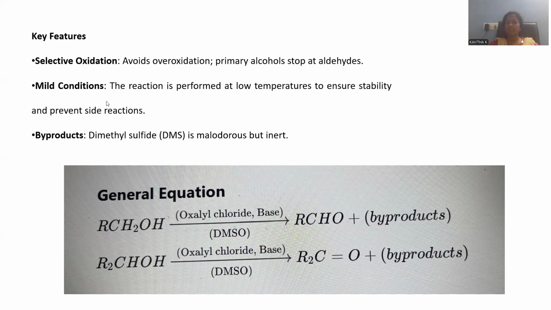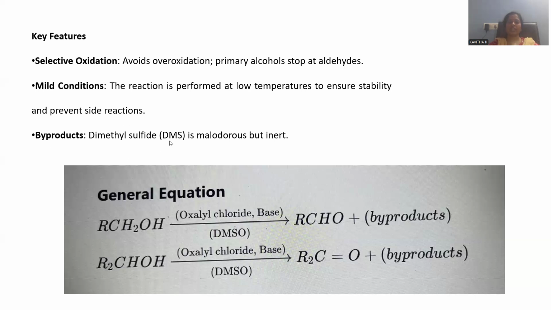Mild conditions are sufficient, need not go for elevated temperature, need not go for super reactive reagents, need not go for any kind of sophisticated laboratory condition. Rather, you can choose mild conditions in order to accomplish the Swern oxidation process. Already we observed negative temperatures are most convenient, so low temperatures are most preferable for the operation of Swern oxidation. Ensure the stability and prevent the side reactions. Side reactions may not be possible.